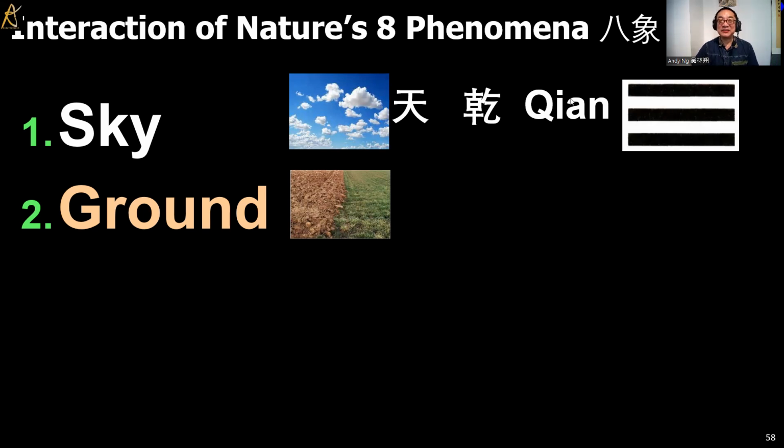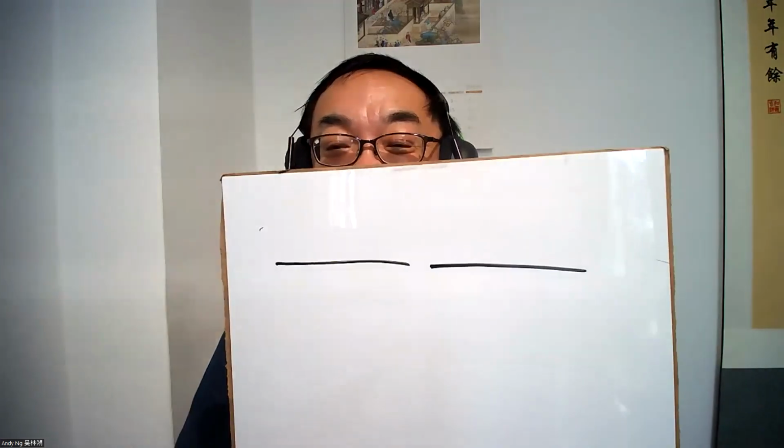So the next one, after he had drawn the sky, guess what he has to draw? Of course, he has to draw the ground, right? Because if I look at the ground, you realize that the ground is actually not like the sky. The ground is always broken. As usual, Fu Xi will draw, and he has already decided that three means limitless.